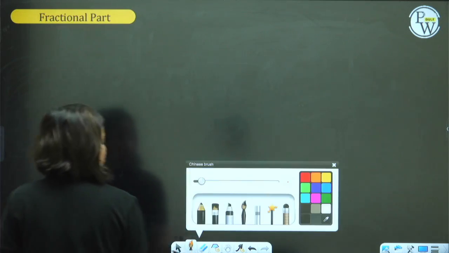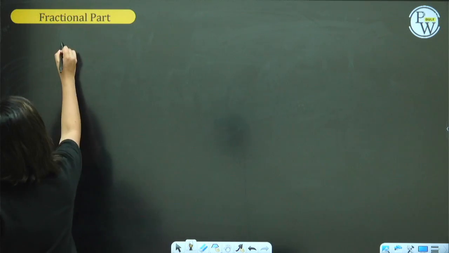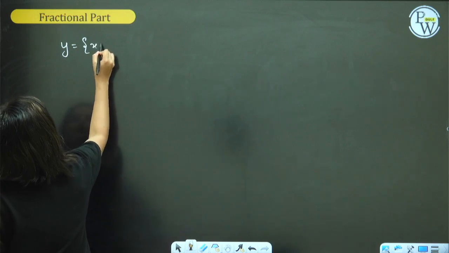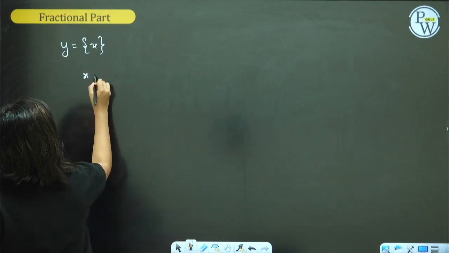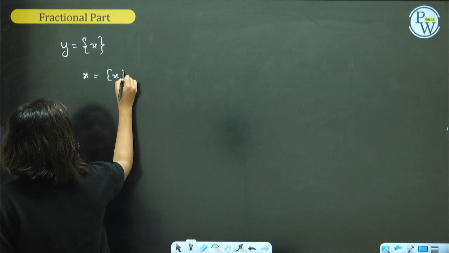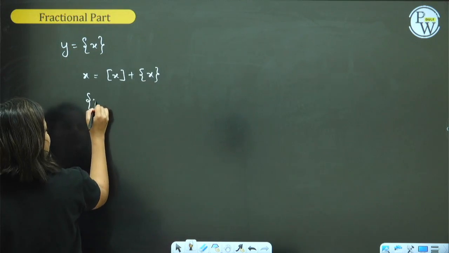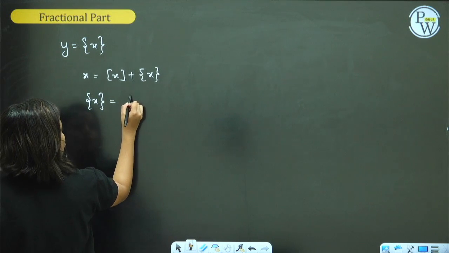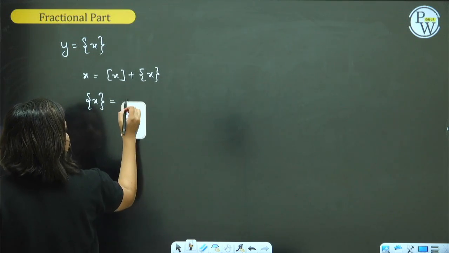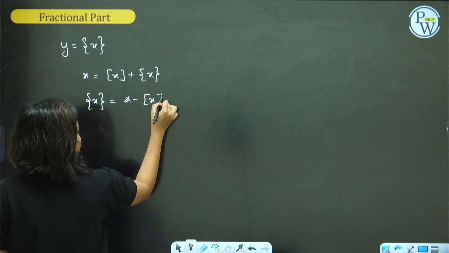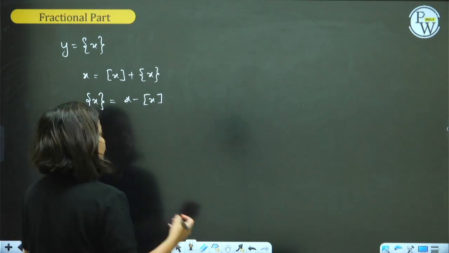Fractional part function. The fractional part function is written like this in curly brackets. We know any number is composed of two parts, its integral part and fractional part. So from here, by rearranging, we'll get fractional part equal to number minus GIF, number minus integral part.